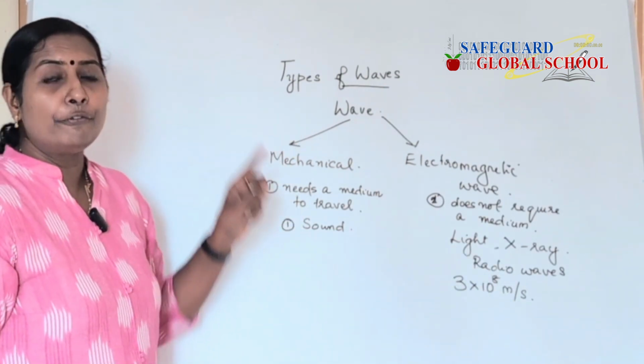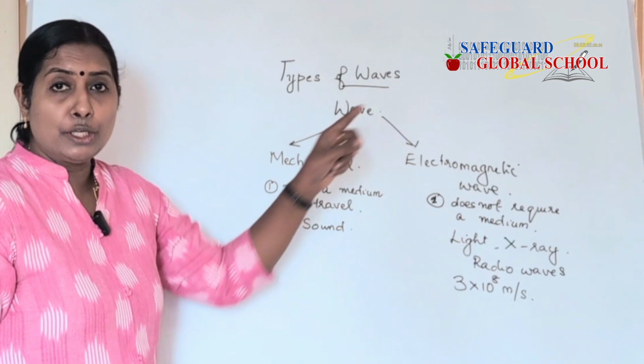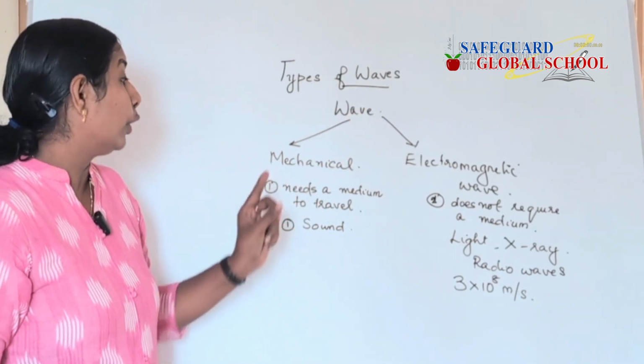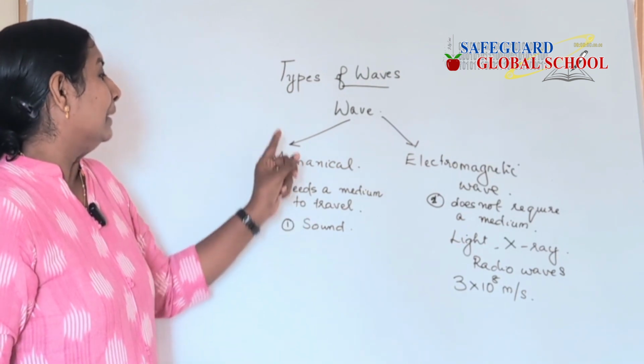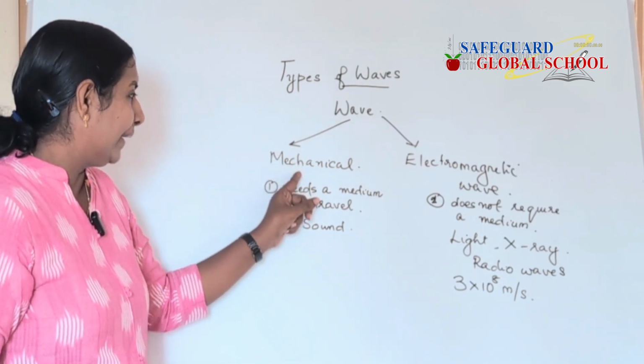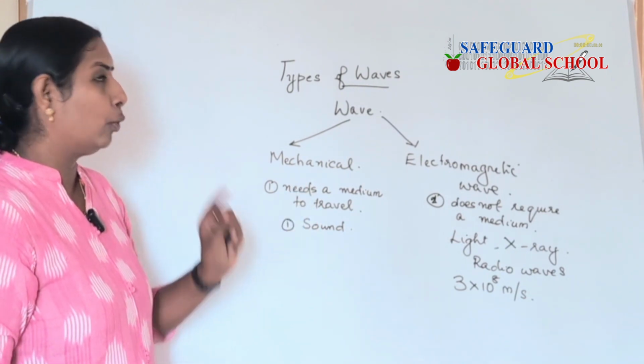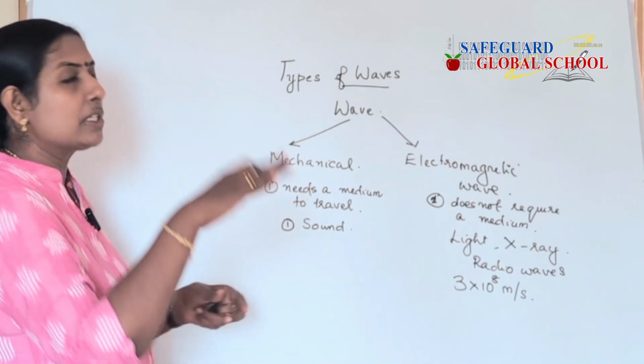So here the classification of the types of waves goes according to whether the waves need a medium or not. The first is the mechanical wave, which needs a medium to travel. Examples are the sound wave or the transverse wave in water.